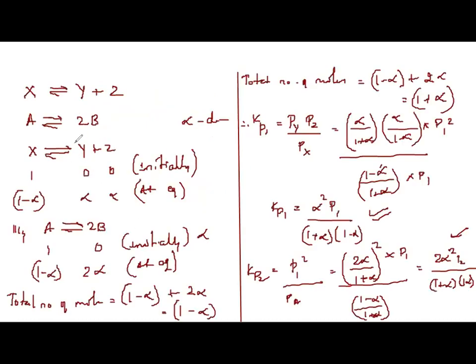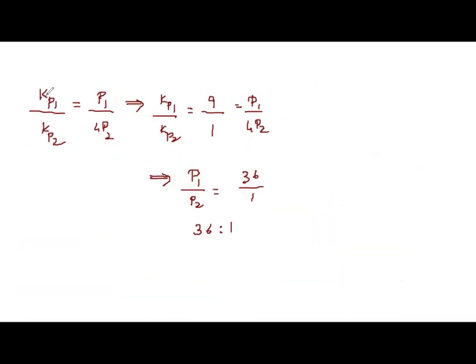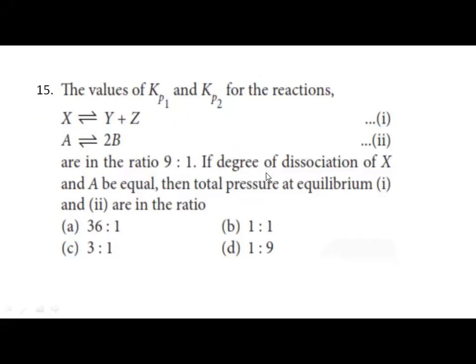Understood what we have done? I have calculated the total number of moles here, and for the second equation, we have calculated the total number of moles. Kp1 I have found out, got the answer here. Kp2 I have found out. Then we have taken the ratio of Kp1 upon Kp2, which comes out to P1 upon 4 P2. Now I know that Kp1 upon Kp2 is 9 by 1. Therefore, 9 by 1 is equal to P1 upon 4 P2. Therefore, P1 upon P2 will be 36:1. So which is the correct option? The correct option is option A, 36:1.